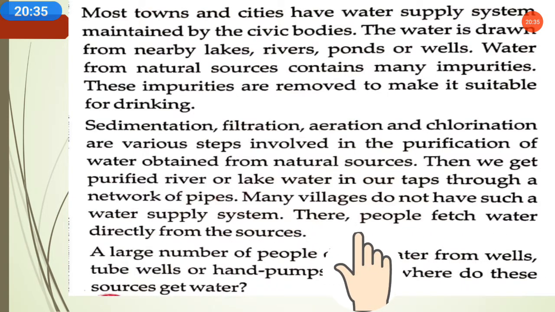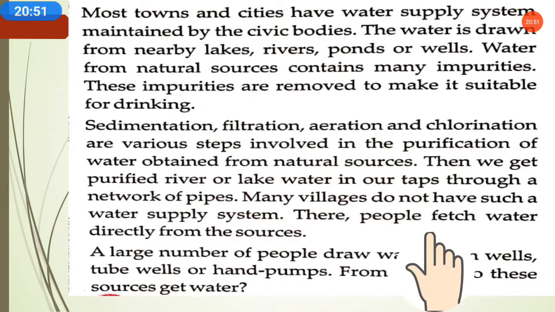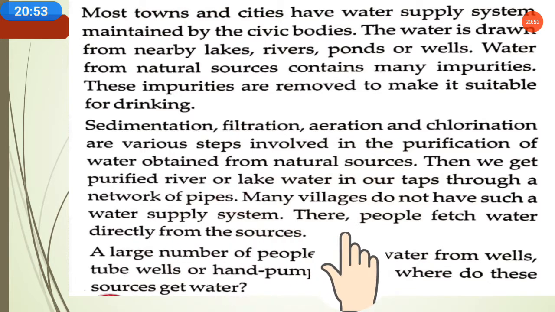The village ladies and the people in rural areas directly fetch the water from water bodies, like from the well. Here a large number of people draw water from wells, tube wells or hand pumps. From where do these sources get water?